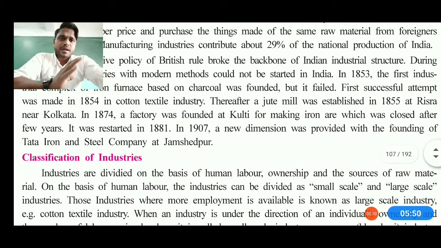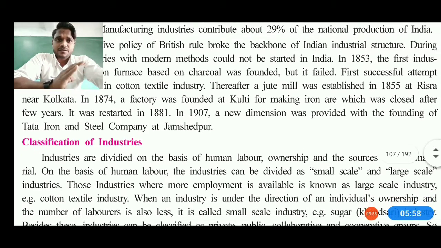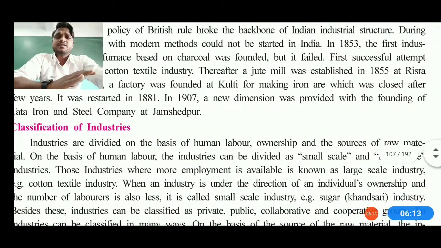Okay, so in the cotton textile industry. Thereafter a jute mill was also established in 1855 at Risra near Kolkata. In 1874 a factory was also founded at Kulti for making iron and other materials related to iron. So that's how we can say that for a few years that industry ran, but it gave up and closed out. So it was started again in 1881 as well as 1907.